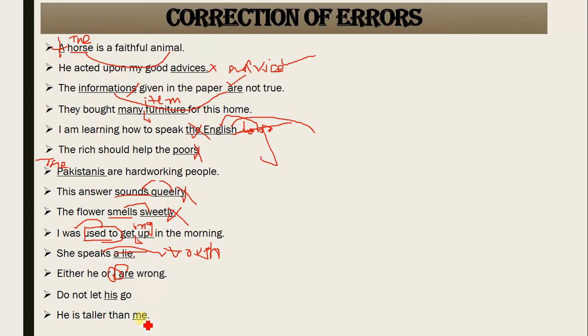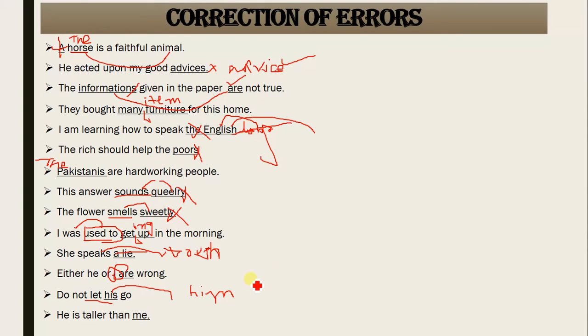Don't let his go. Let him go. After let, if there is any case of pronoun, it would be in the objective case. Always use the objective case of pronoun after let. Let him go, let me do, let them. Him, her, them, me: these are the objective cases of pronoun.